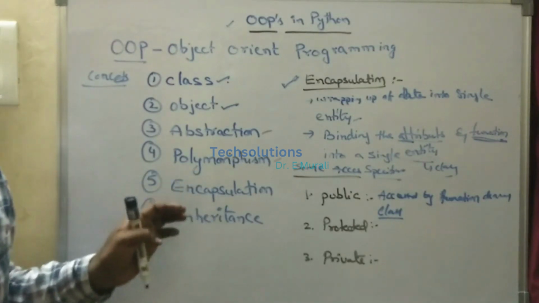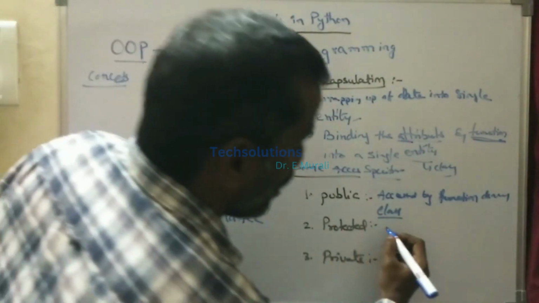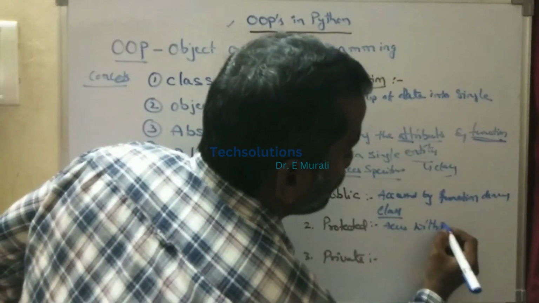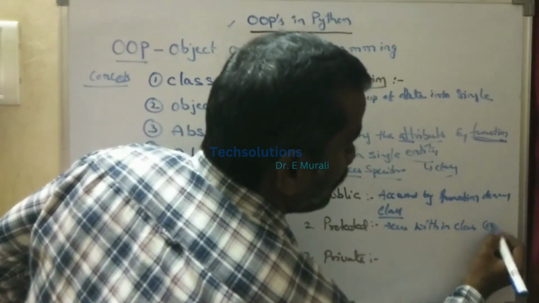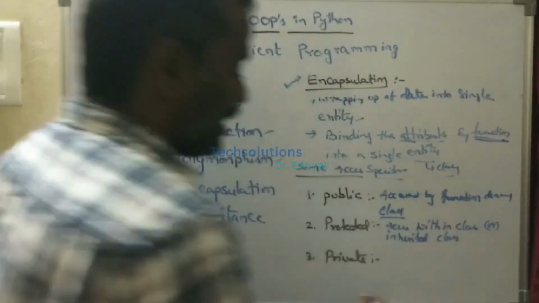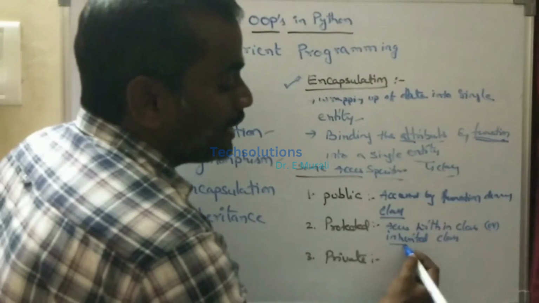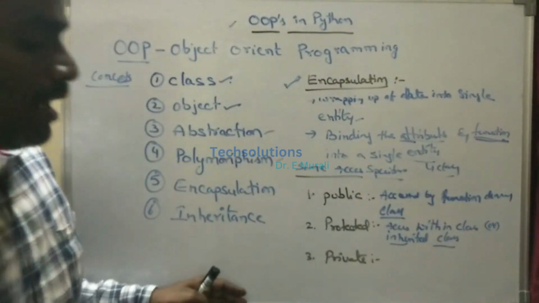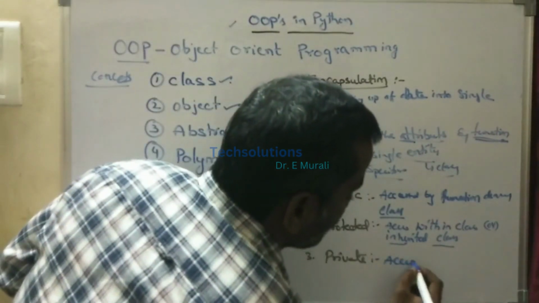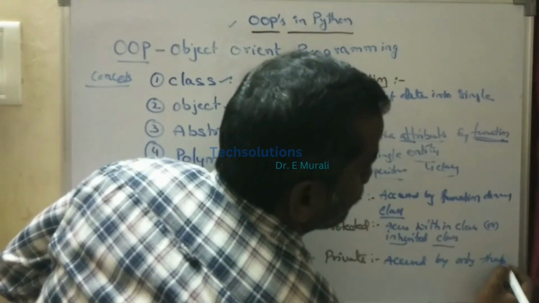What is protected? Protected means we can access it only within the class or an inherited class. If we define a function as protected, it can be accessed within the class as well as in the inherited class. And if we declare the function as private, then it can be accessed only by that class.